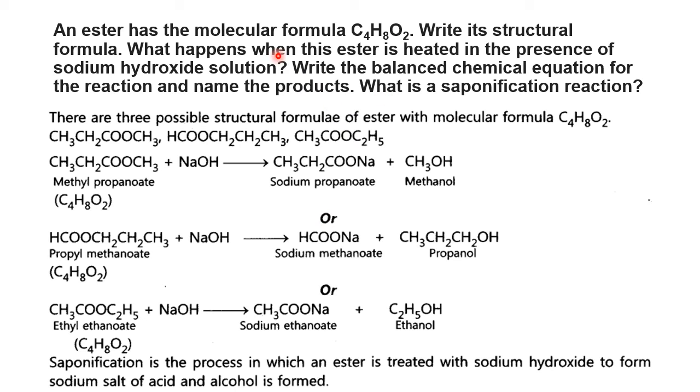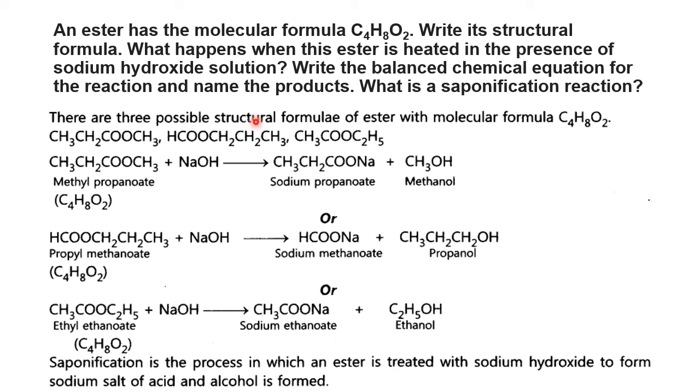Now what happens when this ester is heated with sodium hydroxide? Okay, ester with sodium hydroxide gives the sodium salt straight away. Because we have tried all three possible structures for the ester, we will take all three. First methyl propanoate with sodium hydroxide gives sodium propanoate. In place of CH3, sodium comes. This CH3 and OH gives alcohol. So this is sodium propanoate, sodium methanoate, sodium ethanoate, and the corresponding alcohols.